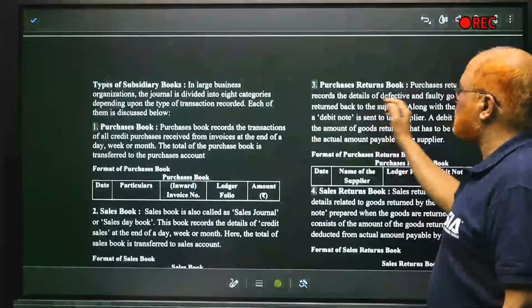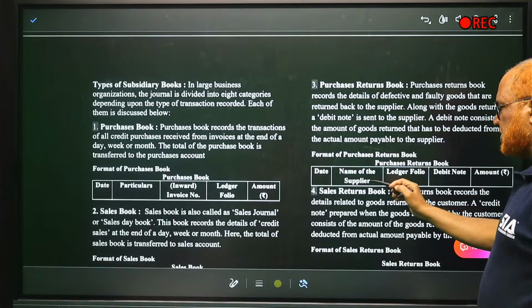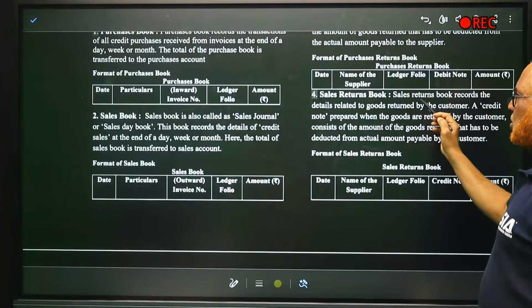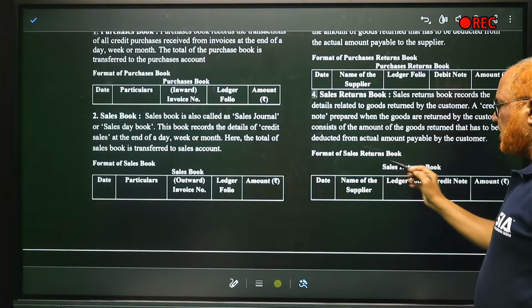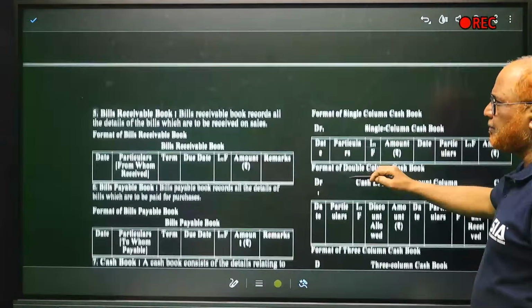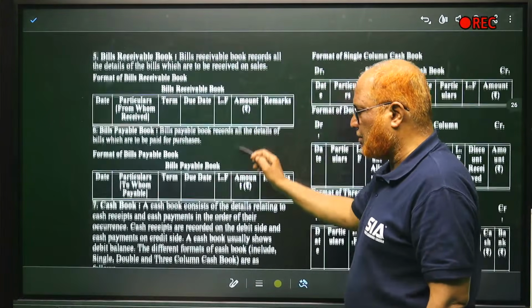Then the next one is the purchase return day book. The format is name of the supplier, ledger folio, debit note, amount. Sales return book: the format is name of the customer, ledger folio, credit note, amount. Bills receivable book, this is the format. Bills payable book, this is the format.